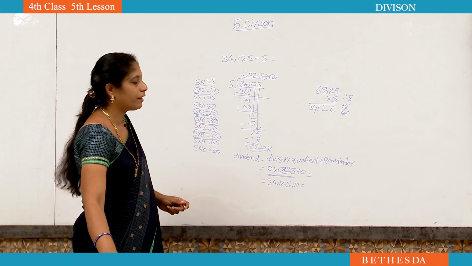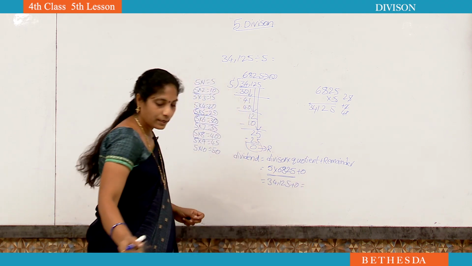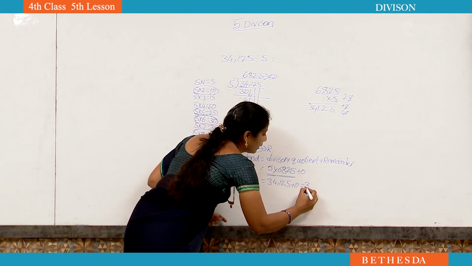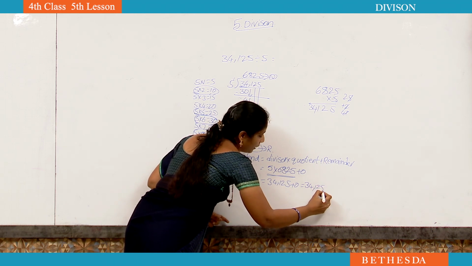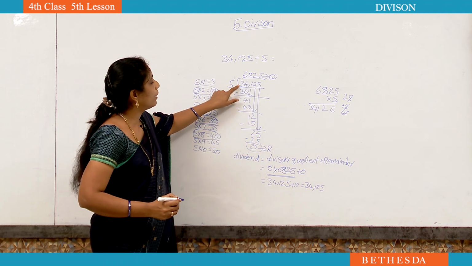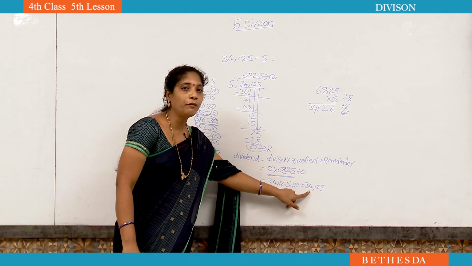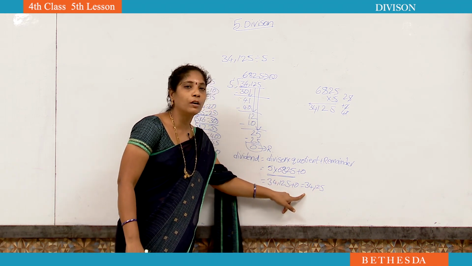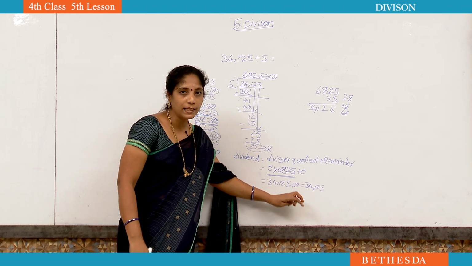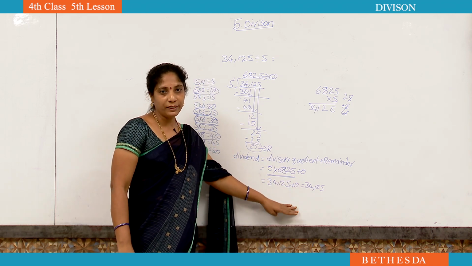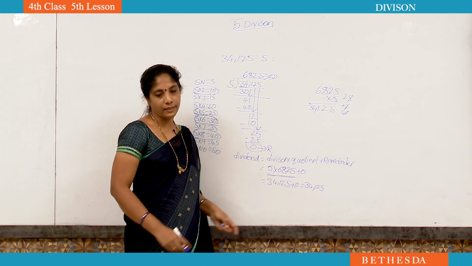If you add 0 to any number, we will get the same number. Now we got 34,125. Is it equal to the dividend or not? Yes, it is equal to the dividend. This is the relationship between multiplication and division.